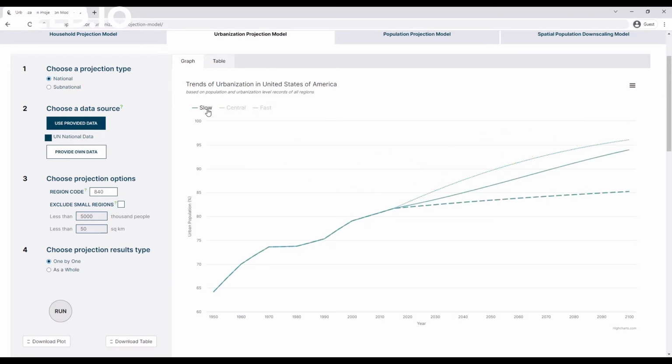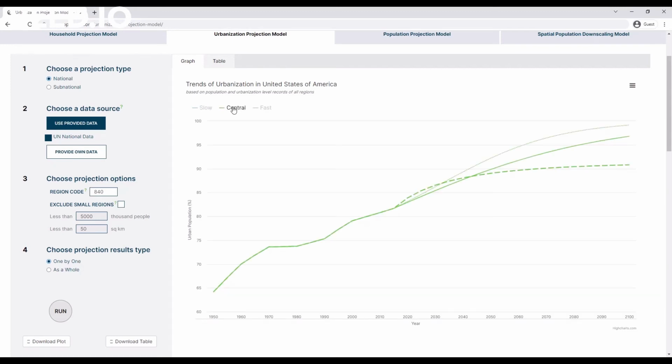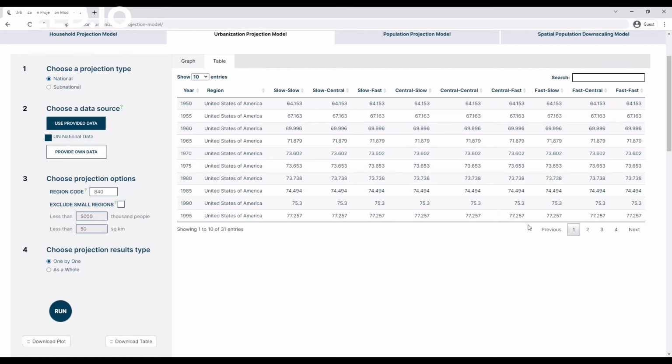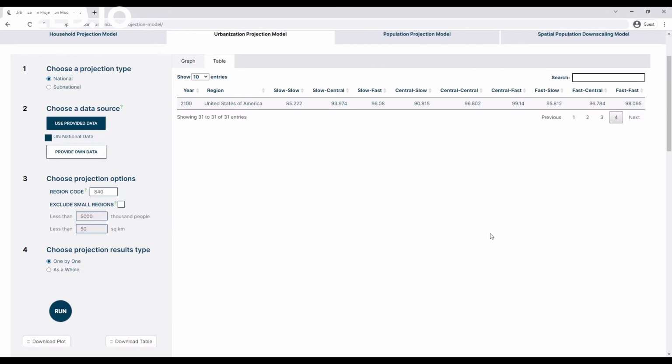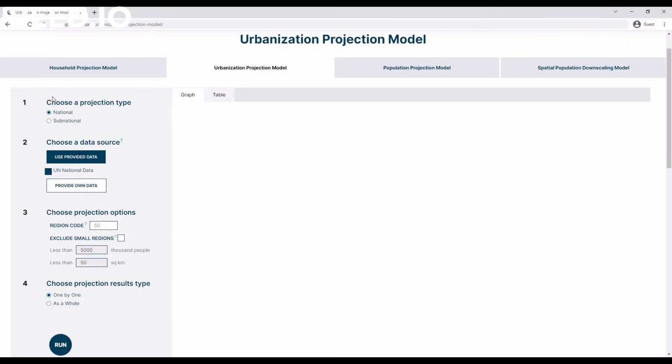The interactive legend of the line plot allows you to focus on the specific trajectories corresponding to the slow, central, or fast trends. You can also click on the Table tab to see projection results in a tabular format.